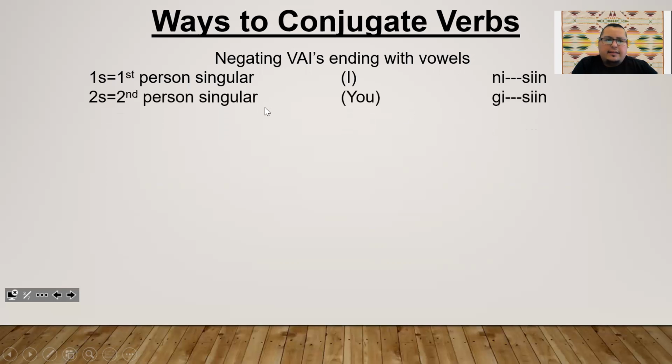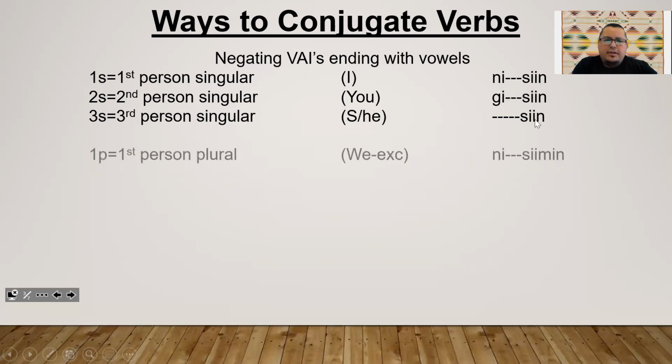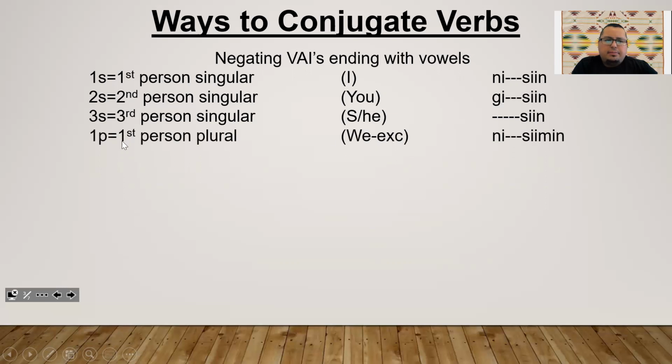Second person singular, talking about you: gawin, gi, your verb plus sin. Third person singular, she or he: gawin, your verb plus sin. First person plural, we, excluding the person we're talking to: gawin, ni, your verb, and simin.